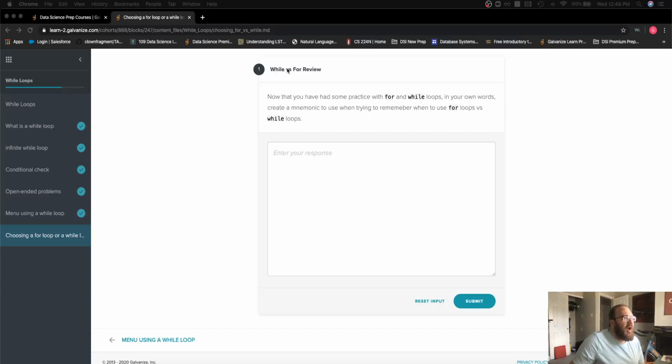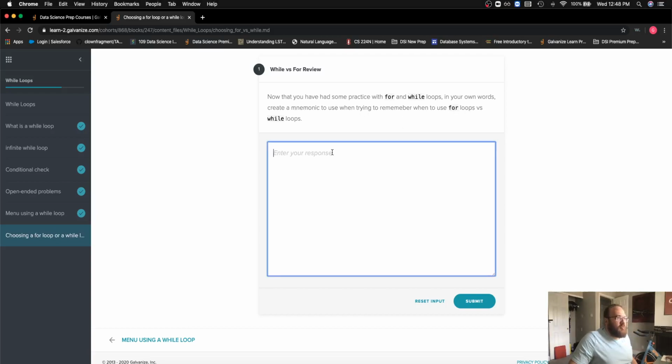For this challenge, we're doing while versus for loops review. Now that we've had some practice with both for and while loops in our own words, let's create a mnemonic or talk about when we'll use for loops versus while loops. And here, what's most important is that if you know how many times you want to iterate or complete a process,